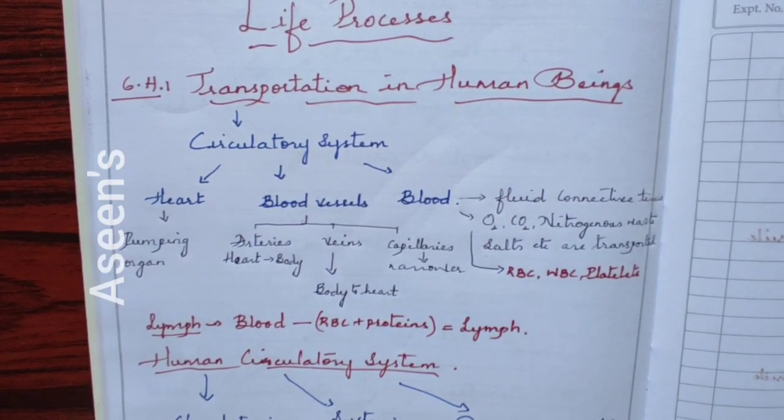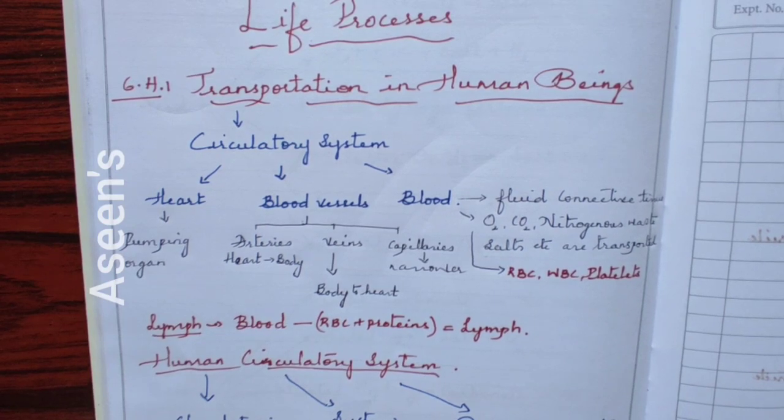How does transportation occur in our body? Or what do we mean by transportation in our body? Our body needs oxygen, it discards carbon dioxide, it absorbs nutrients. Each and every cell of our body is in need of all these things like oxygen, nutrients, certain salts.